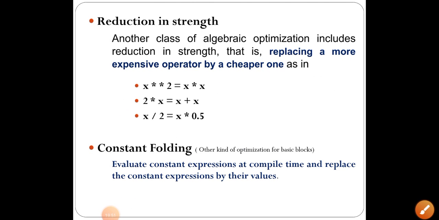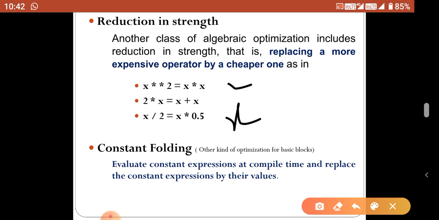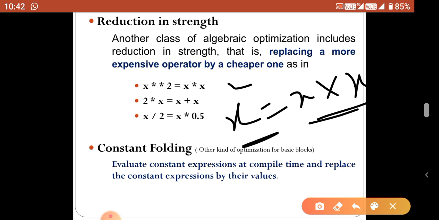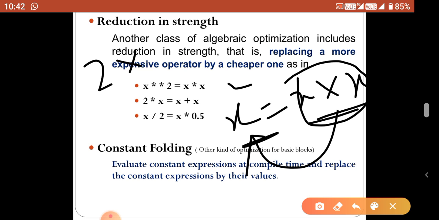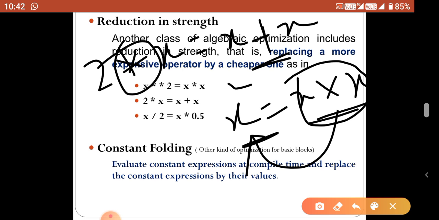For example, x power 2 equal to x into x. Both have the same meaning, but multiplication takes much less time compared to the power operation. Same thing, 2 star x is equal to x plus x. Here also both have the same meaning, but addition takes much less time compared to the multiplication operation. So this kind of costlier instruction can be replaced by the cheaper one.